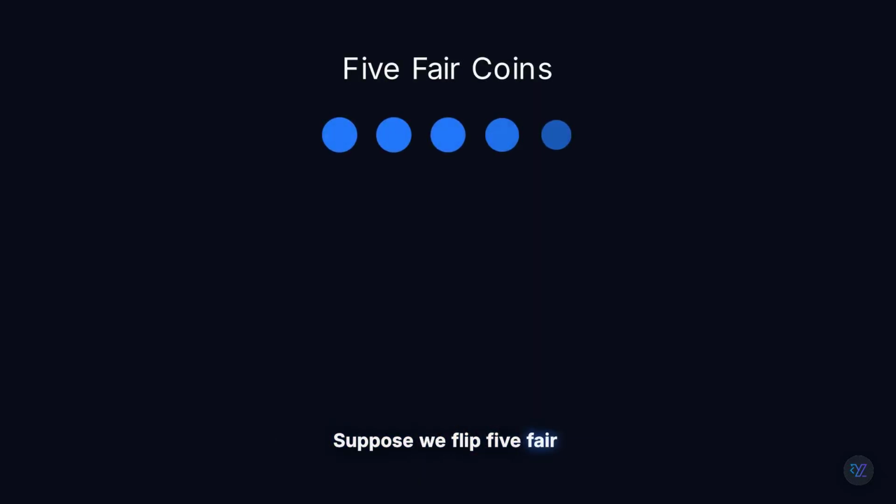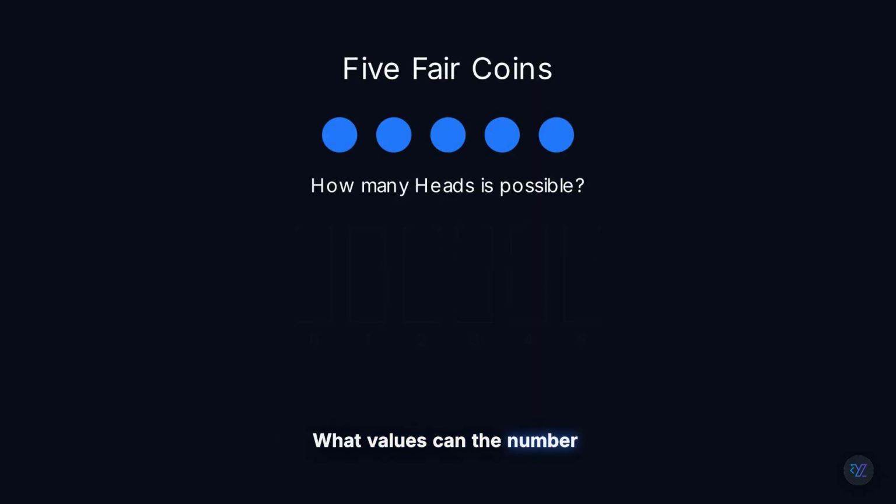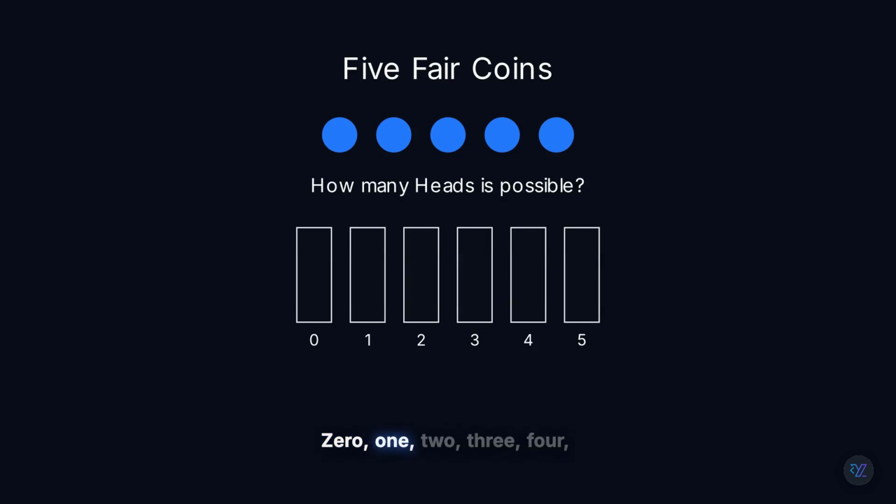Suppose we flip 5 fair coins. What values can the number of heads take? 0, 1, 2, 3, 4, or 5? Notice, we're not recording the order, only how many heads occurred. These become the outcomes of our binomial distribution. Next, we'll figure out which of these outcomes is the most likely.